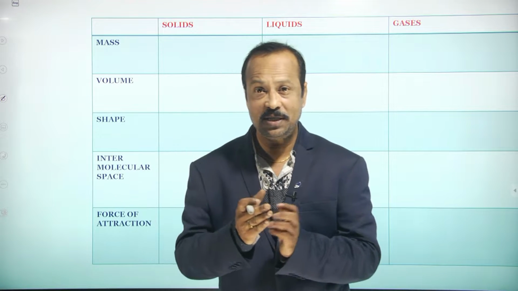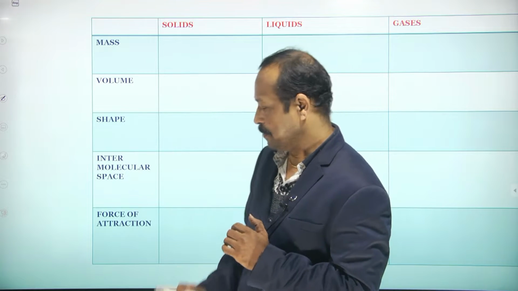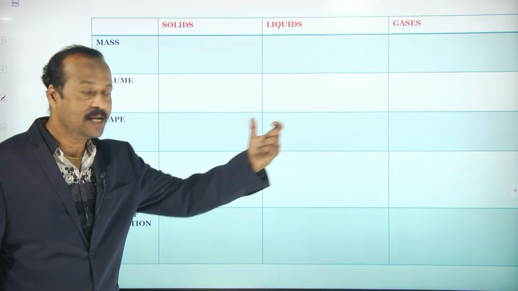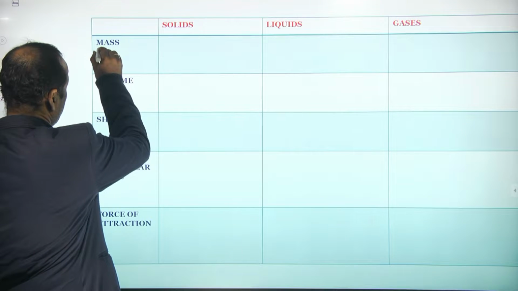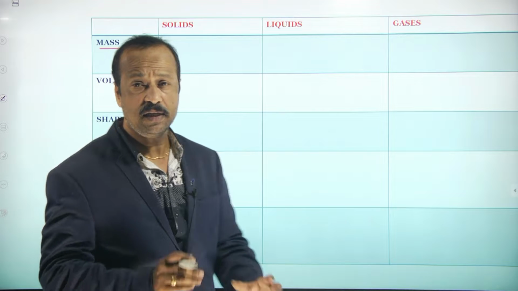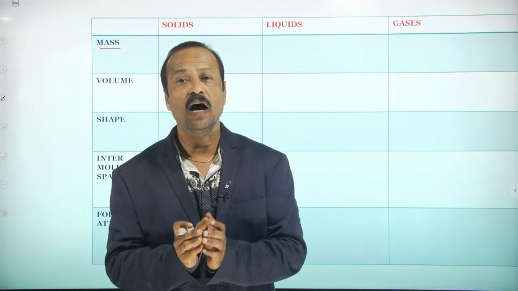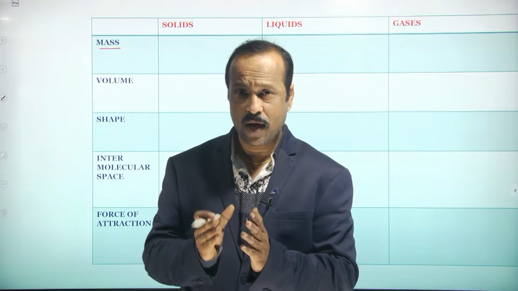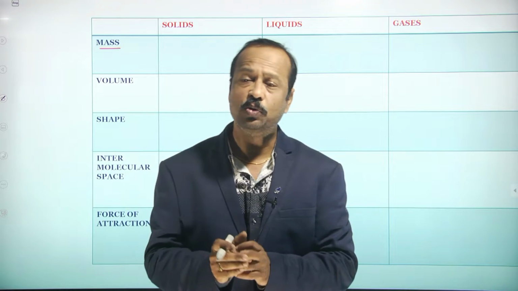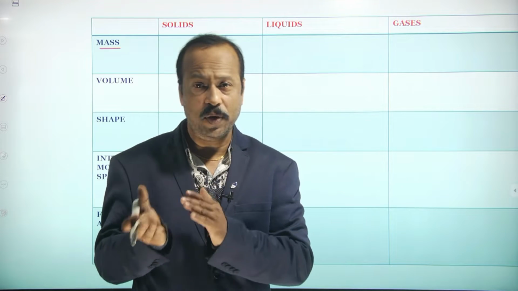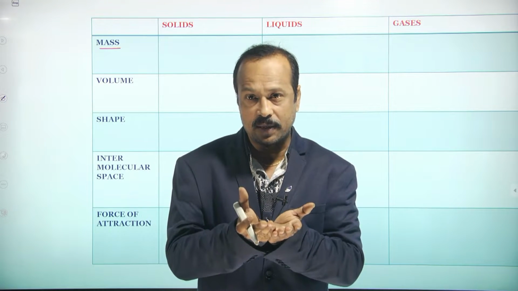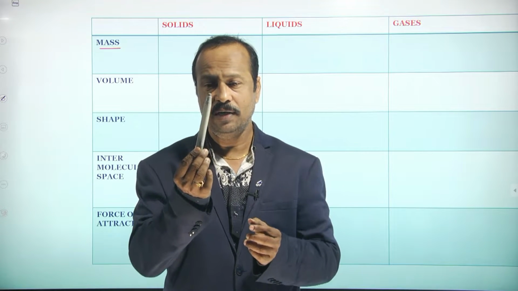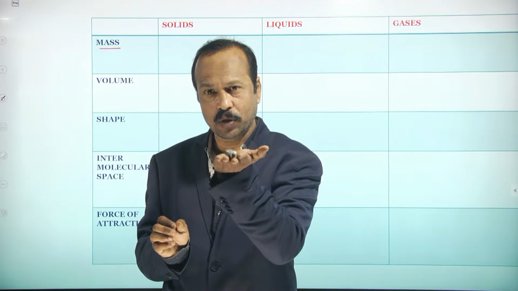Now what are those differences? Let us discuss them for solids, liquids and gases. First, mass. The definition of mass is the quantity of matter. But as you are in the 6th class, we can equate mass with weight. Solids have definite mass, meaning a particular mass.